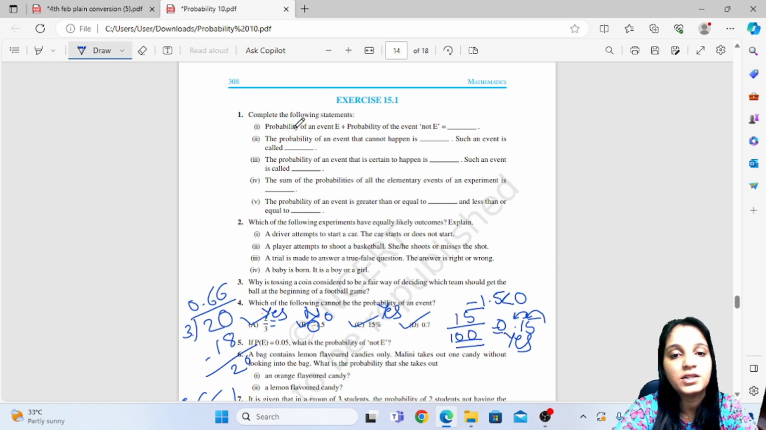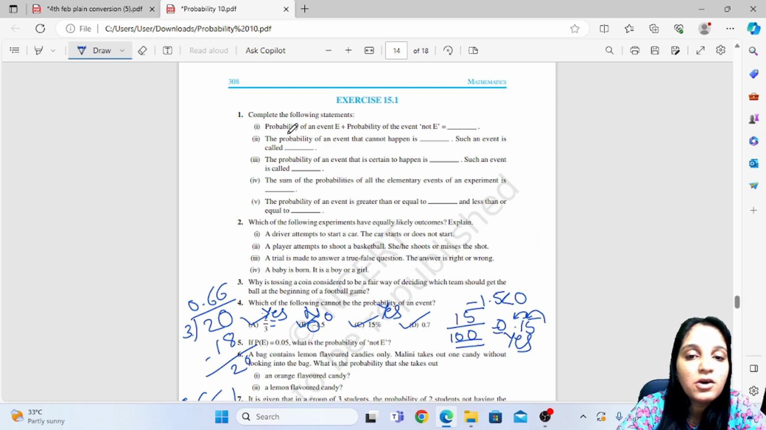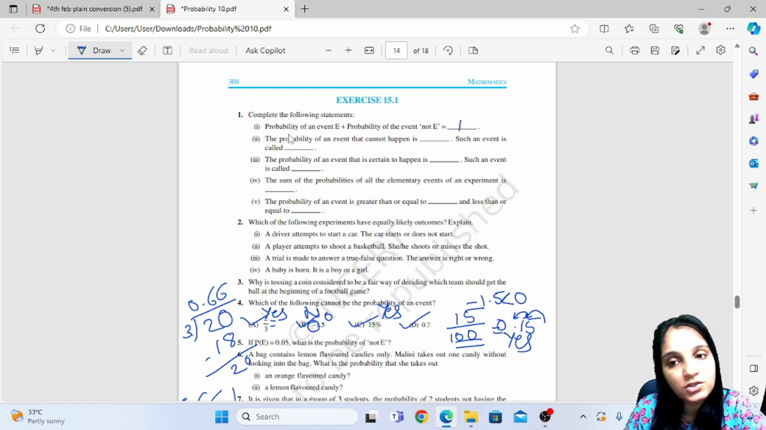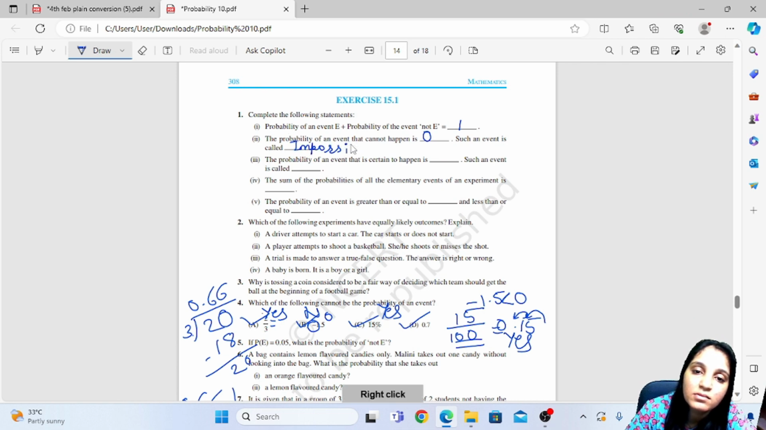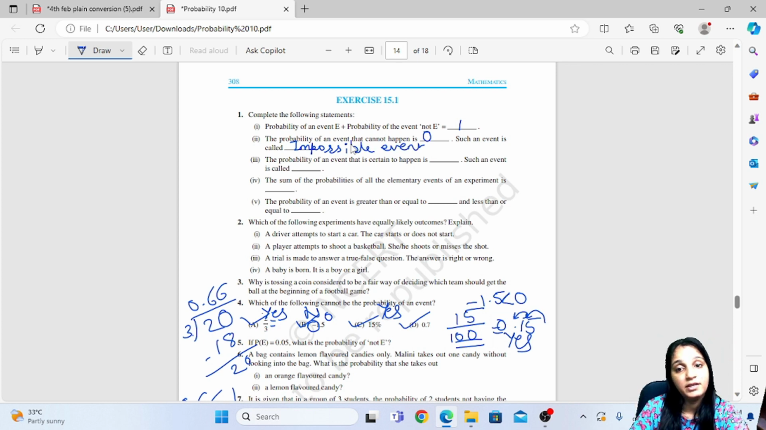Okay, here question 1. Complete the following. Probability of an event plus probability of event not E is always equal to 1, I told you. The probability of an event that cannot happen is 0, which is an impossible event that will not happen. Such an event is called an impossible event. The probability of an event that is certain to happen, that will surely happen, is 1. Such an event is called a sure or certain event.